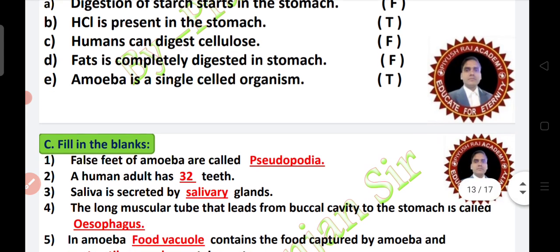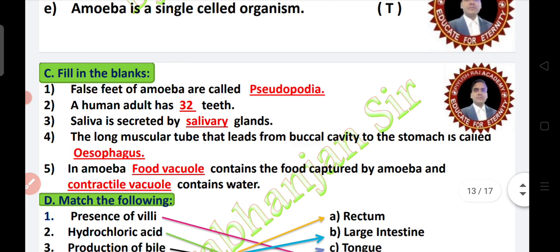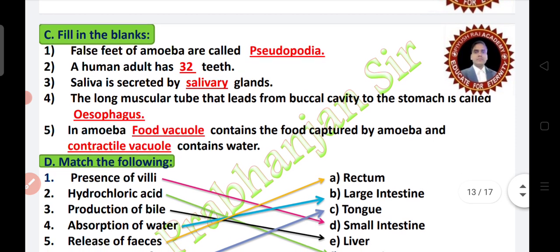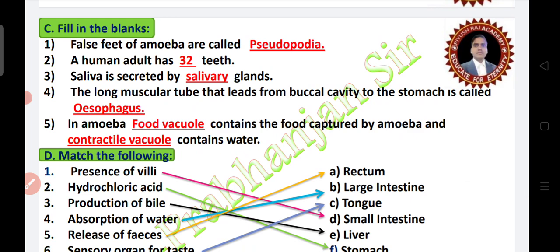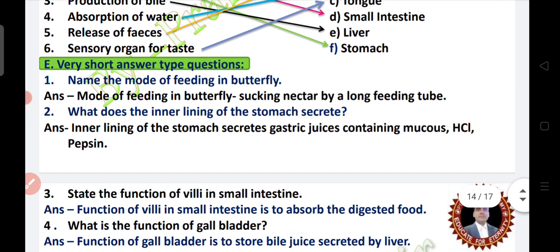Amoeba is a single-celled organism? True. The false feet of amoeba are called pseudopodia. A human adult has 32 teeth. Saliva is secreted by which gland? Salivary glands. The long muscular tube that leads from the buccal cavity to the stomach is called the esophagus. And in amoeba, food vacuoles contain the food captured by amoeba, and contractile vacuoles contain water. As you can see here, questions and answers.